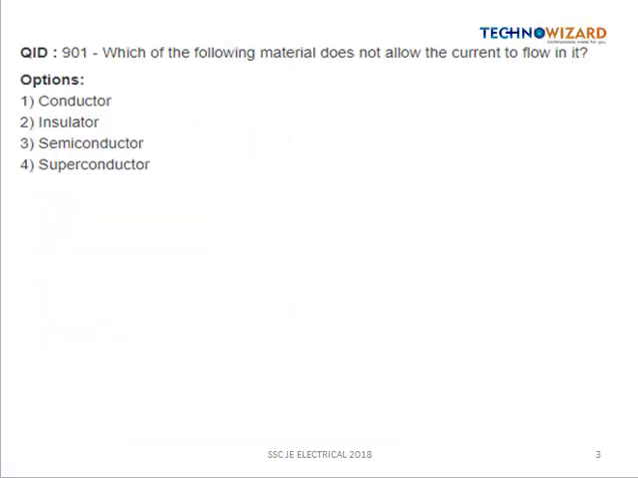So let's begin. This is the first question. Which of the following material does not allow the current to flow in it? So we know that in the conductor, the valence band and the conduction band are overlapping, and also the free electrons are available in the conductor. So in a conductor, there is conduction of electricity, that's why we call it a conductor. Okay, so it conducts electricity or the electrons.